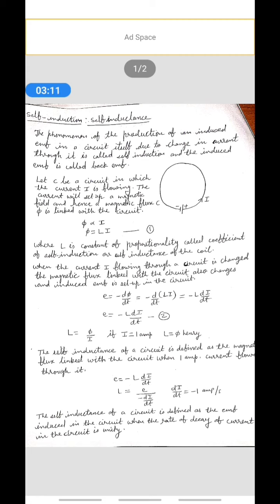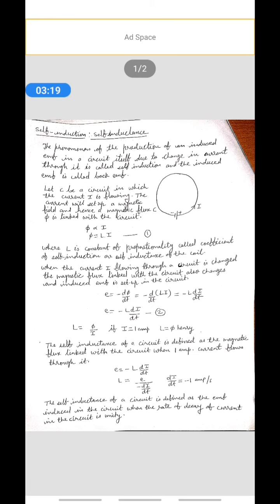If I is equal to 1 ampere, then we get L equals phi henry, and we can define self-inductance. The self-inductance of a circuit is defined as the magnetic flux linked with the circuit when 1 ampere current flows through it. If we put I equals 1 ampere, then we get L equal to phi.